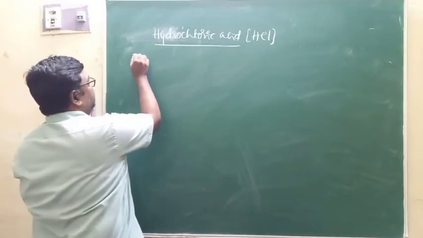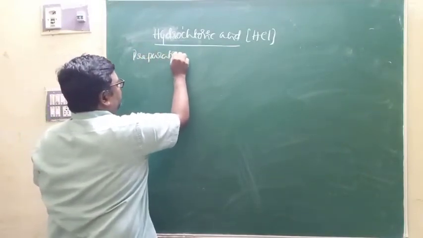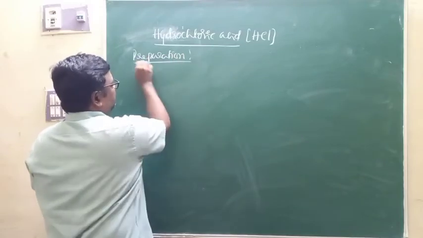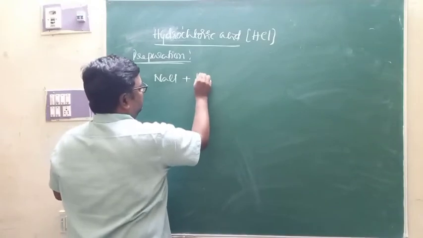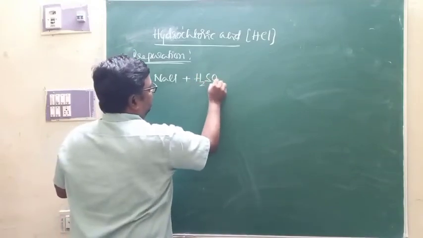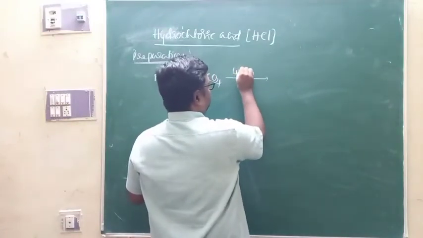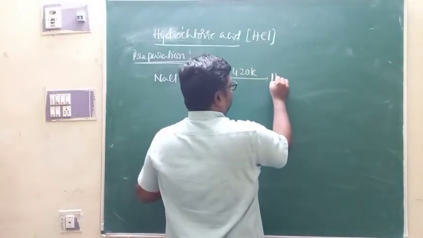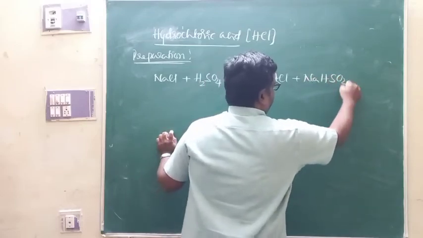As per your NCERT textbook, you are supposed to study the preparation of hydrochloric acid. When sodium chloride reacts with concentrated sulfuric acid at about 420 kelvins, you get HCl along with the formation of sodium bisulfate.